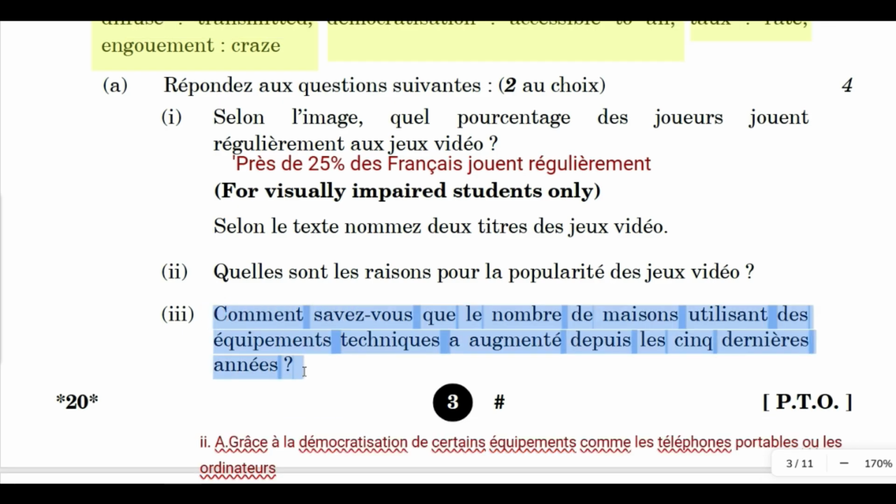We will read the third question and understand it and find the answer for this also side by side. Comment savez-vous que le nombre de maisons utilisant des équipements techniques a augmenté depuis les 5 dernières années? How do you know that the number of houses using the equipment has increased in the last 5 years?